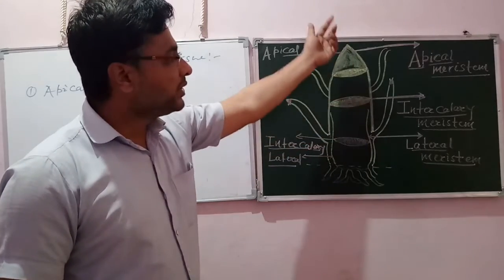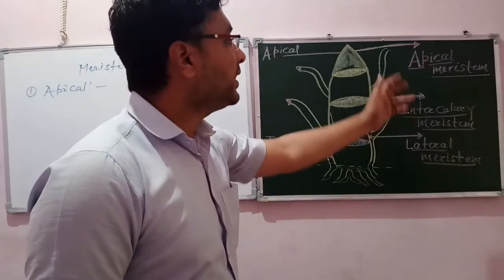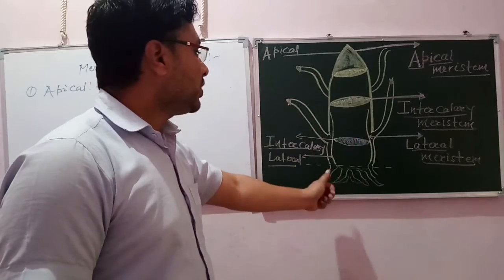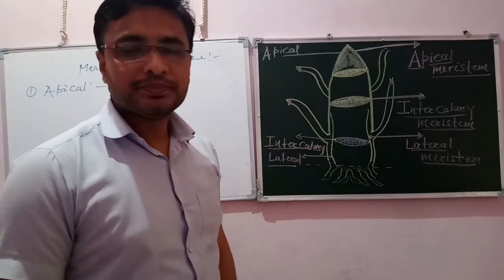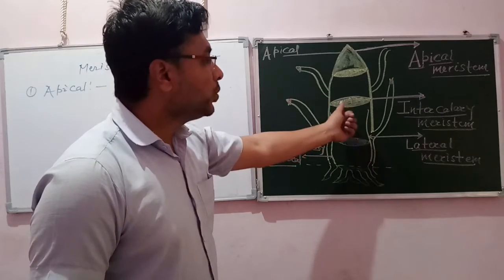After the vertical growth occurs by the apical meristem, which we can see at the tip or the root of any plant, we require nodal growth.